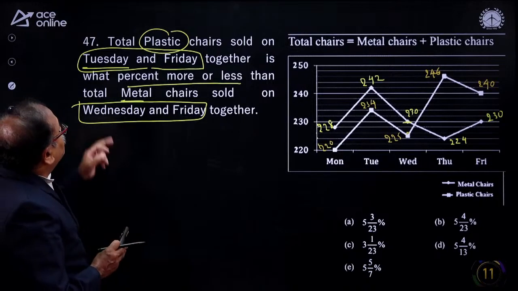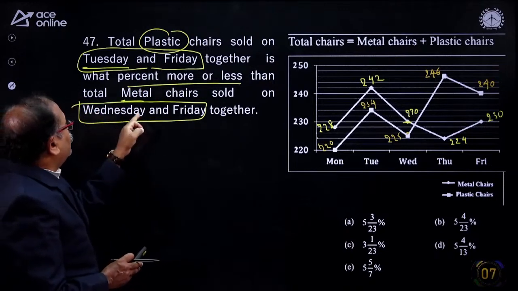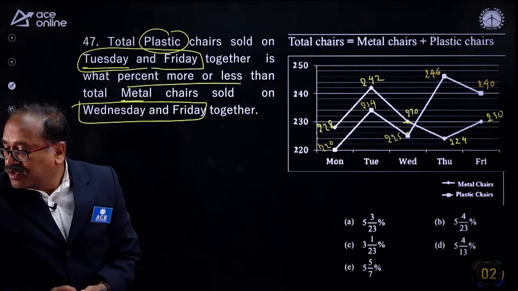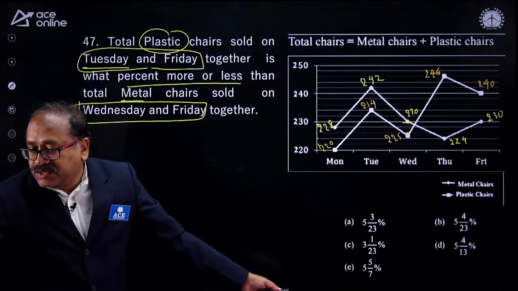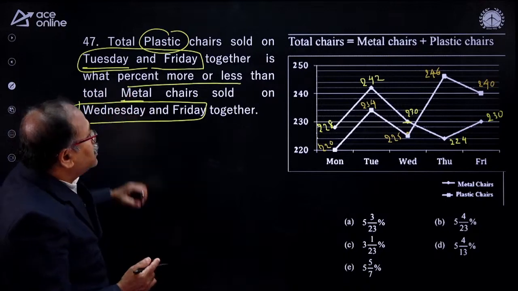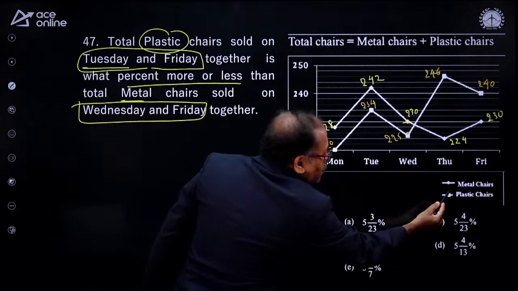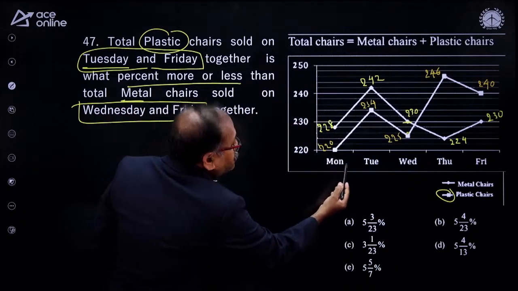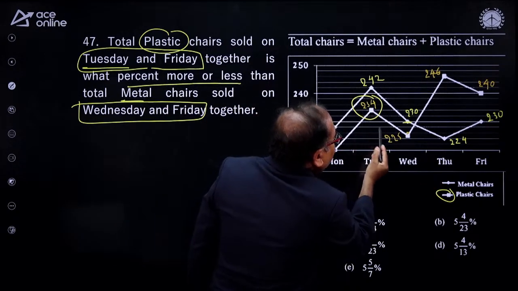So you are asked the total of the plastic on this day is what percentage more or less than the metal on Wednesday and Friday? Come on. Your time is up. Okay, not to worry. If I consider the Tuesday and Friday plastic, which one is the plastic? This part, the bigger one. And it is Tuesday and Friday. Tuesday, this is the figure, and Friday, which figure is that?